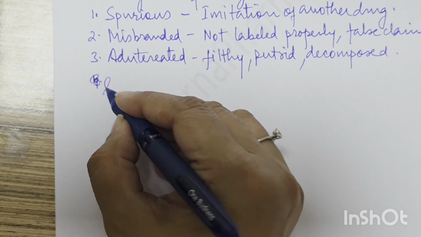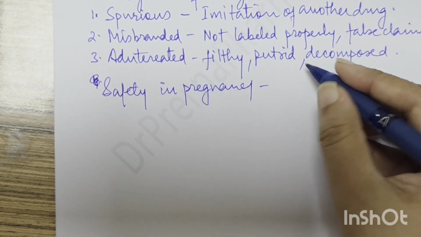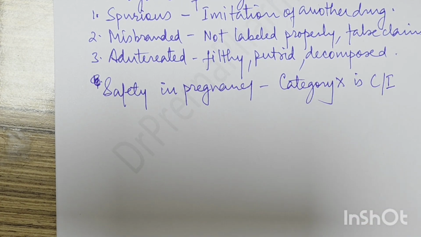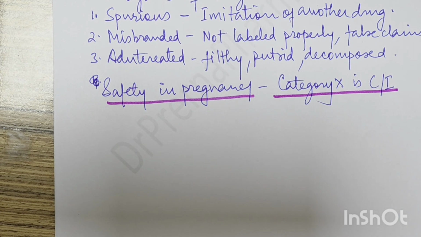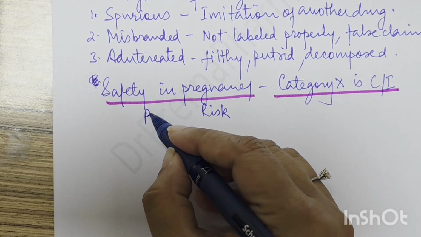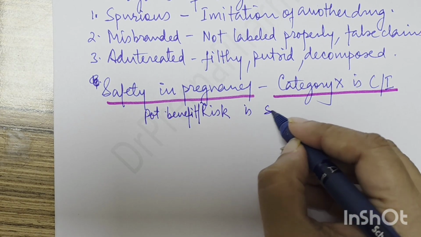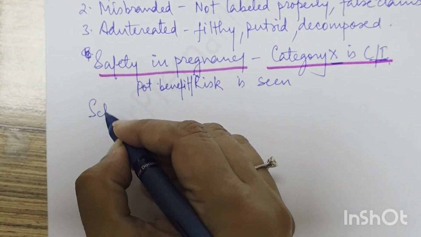Then safety in pregnancy. Drugs are classified for their safety in pregnancy. All the drugs are allowed except category X, which is completely contraindicated. Remember, category X drugs are contraindicated in pregnancy. In the other categories, the risk-benefit balance is considered, but category X is absolutely contraindicated.